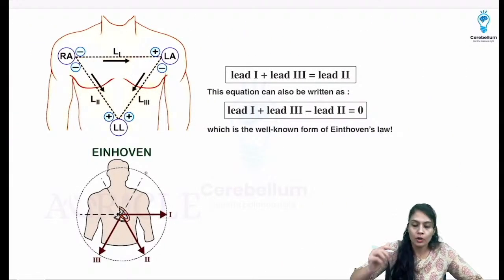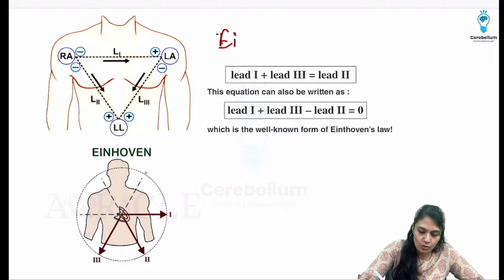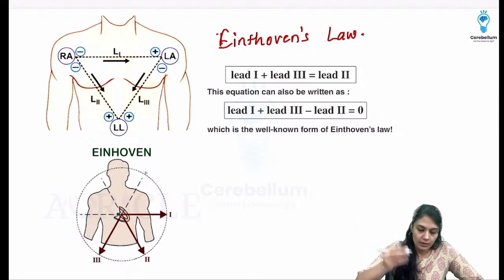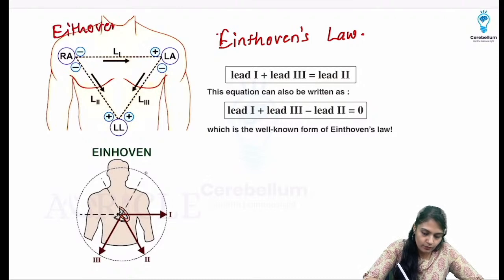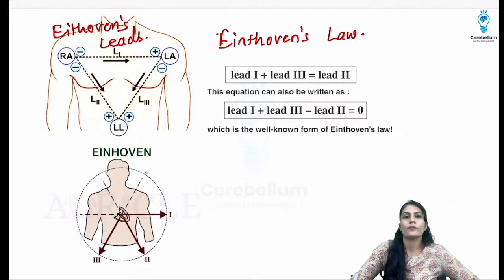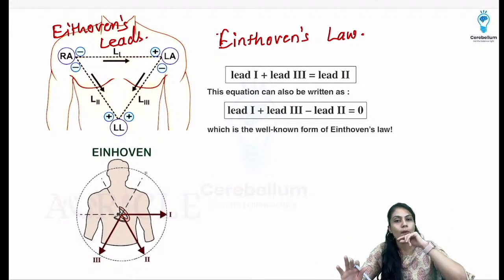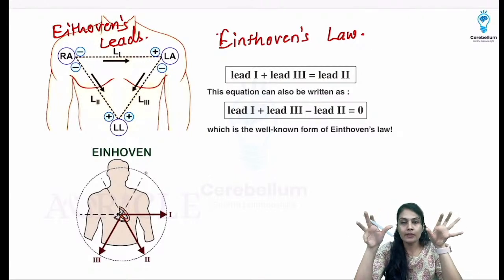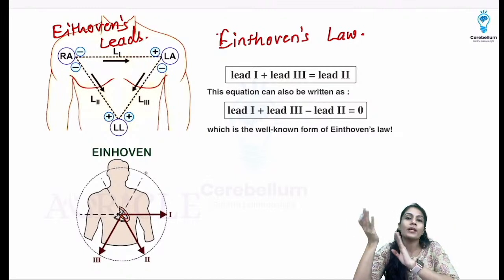So there is one law also, which is known as, obviously, Einthoven's law. We saw Einthoven's triangle, now Einthoven's law. Einthoven's law is saying that if you combine the lead 1 and lead 3 potential, you're going to get lead 2.